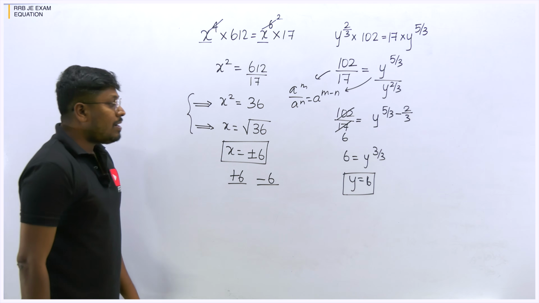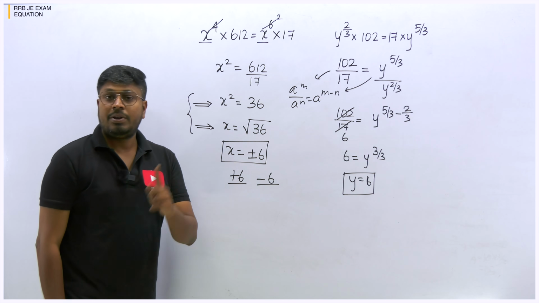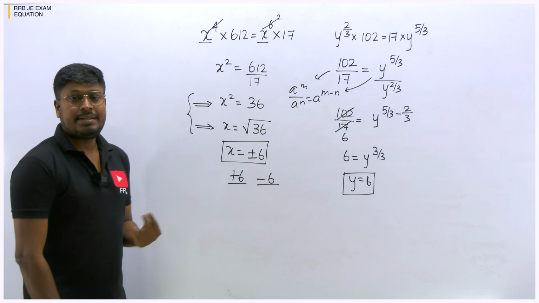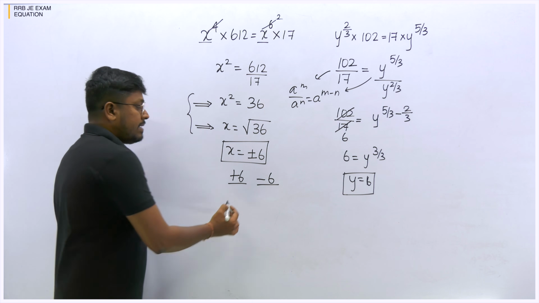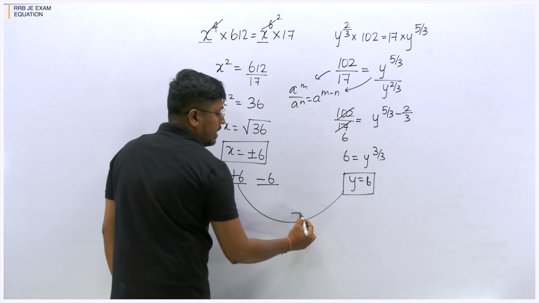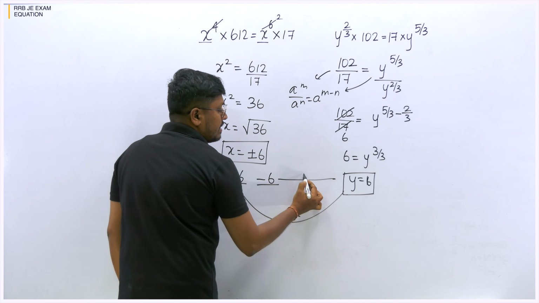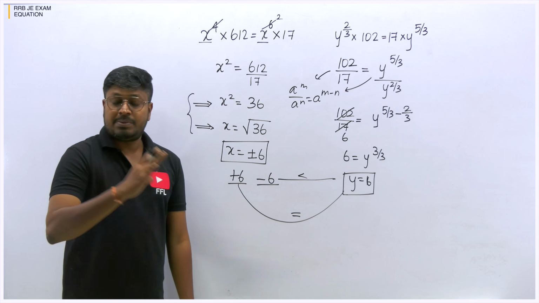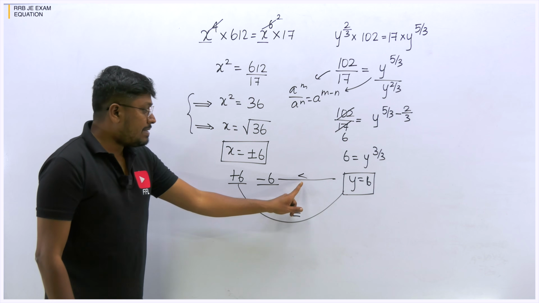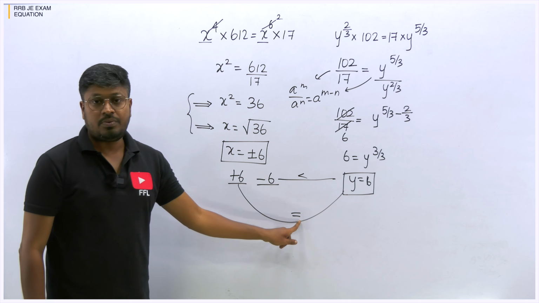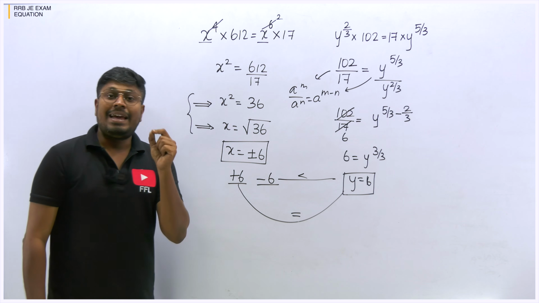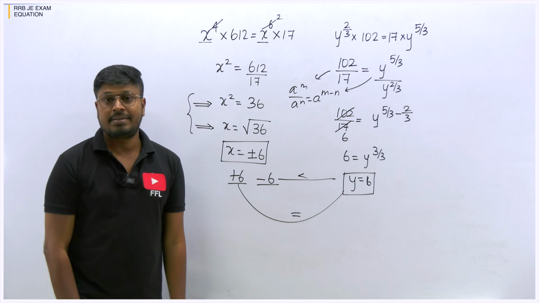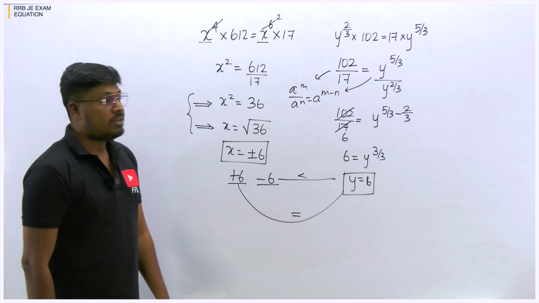So finally we got only one value for y, which is 6, and two values for x, which are plus 6 and minus 6. So now the comparison part, plus 6 and 6 will be equal to. So 6 and minus 6 will be greater than. So finally we can say that while comparing x value with y value, one is lesser than and one is equal to. So the answer for this question is x less than or equal to y, or y greater than or equal to x, which will be the answer for this question, right?